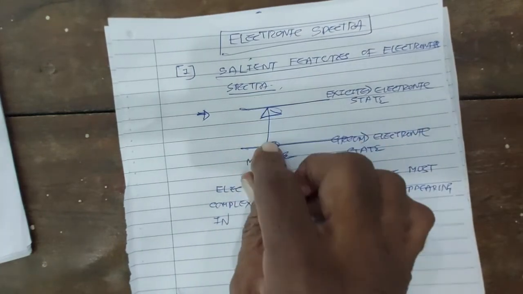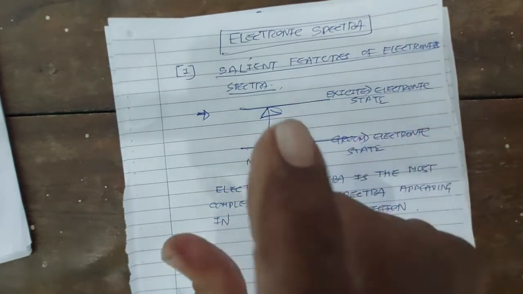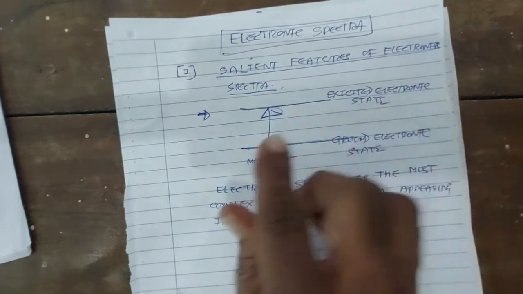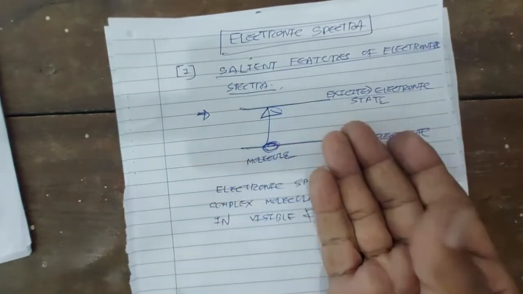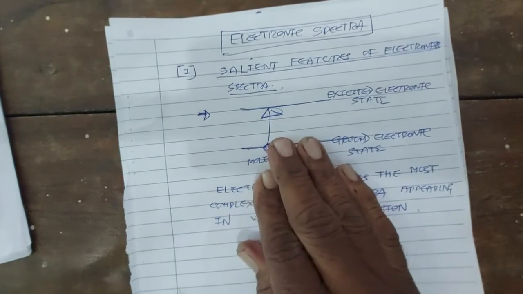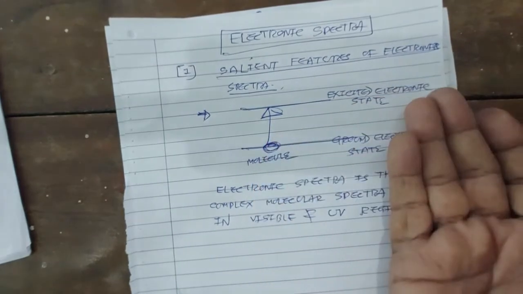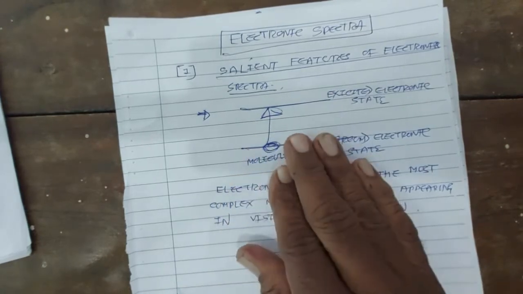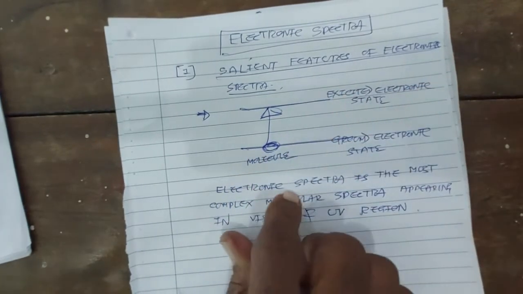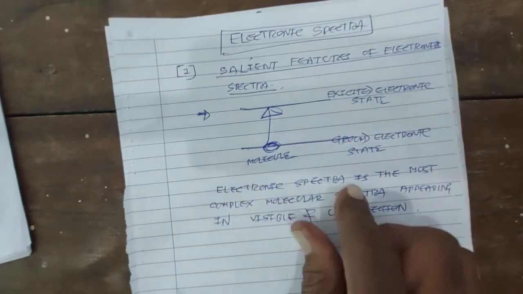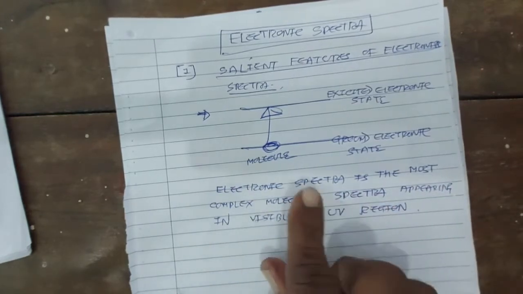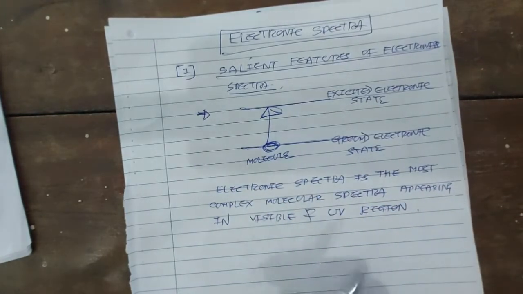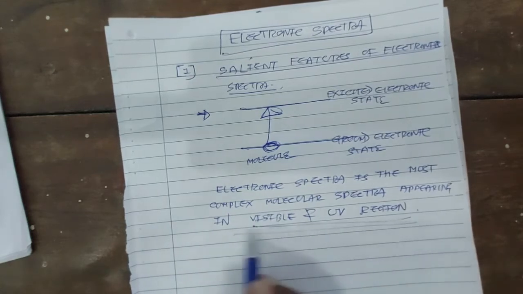this electronic transition is accompanied by vibrational transition, and vibrational transition is accompanied by rotational transition. That is why electronic spectra is the most complex spectra, which appears in visible or ultraviolet region.